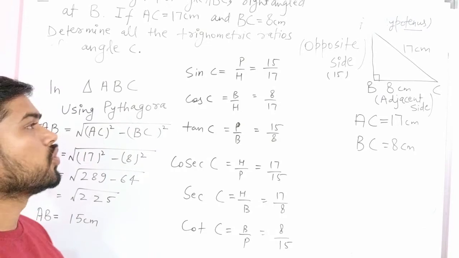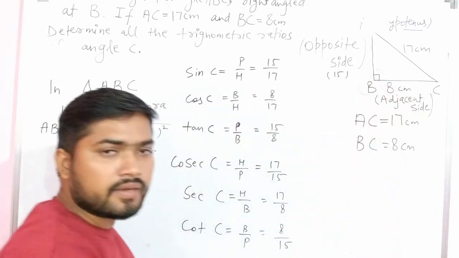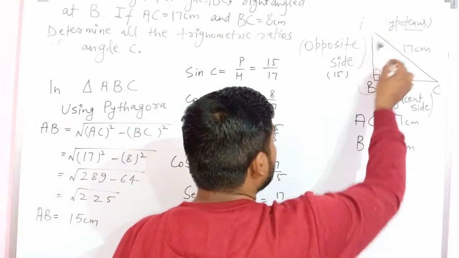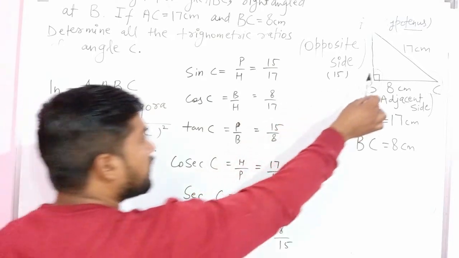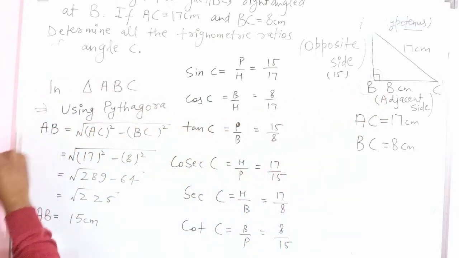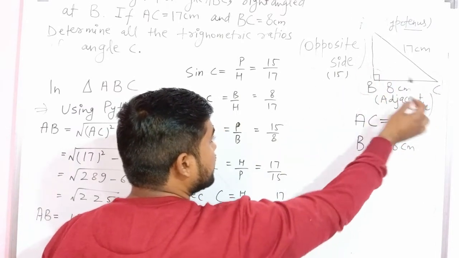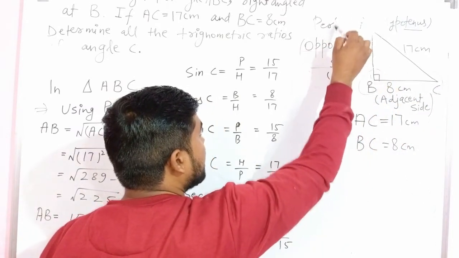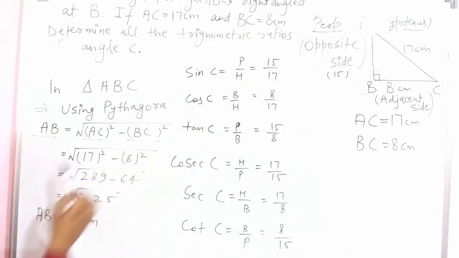Okay, students, let's see an example. We have a triangle ABC, right angle at B, and we have to find all the trigonometric ratios for angle C. Let's start first of all by using the Pythagoras theorem, students. We will find the side opposite to angle C, and the side opposite to C is called the perpendicular. Let's come here. AB is AC square minus BC square. AC is 17, BC is 8, 289 minus 64, and here we get AB equals 15.